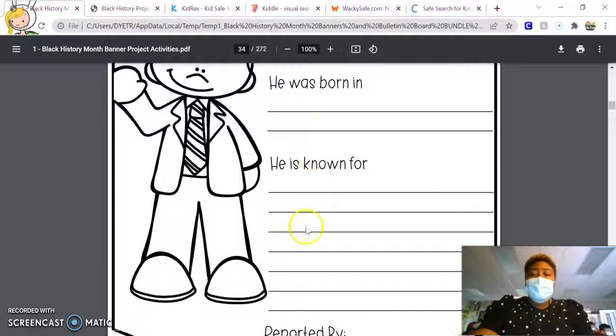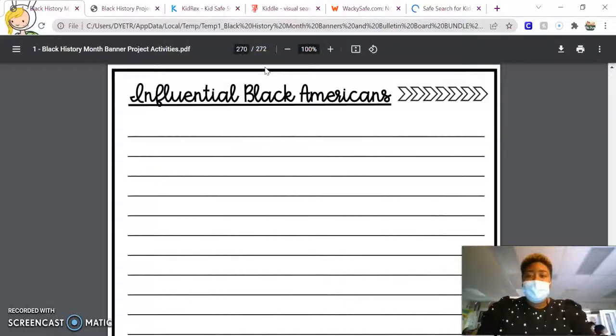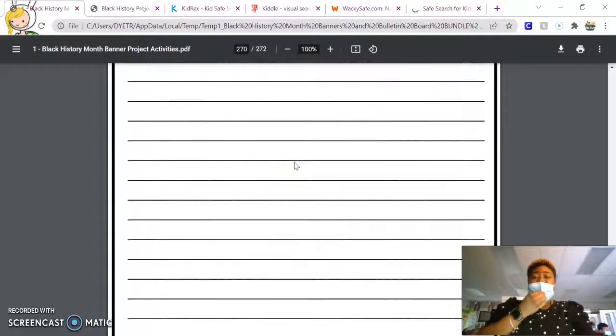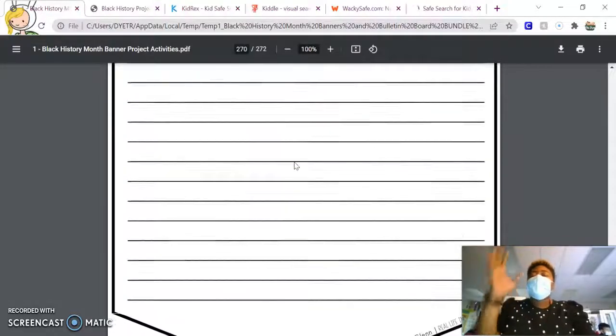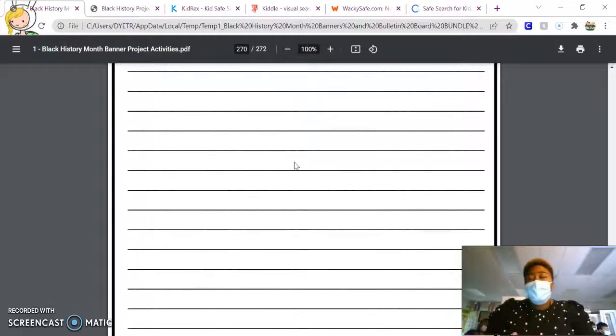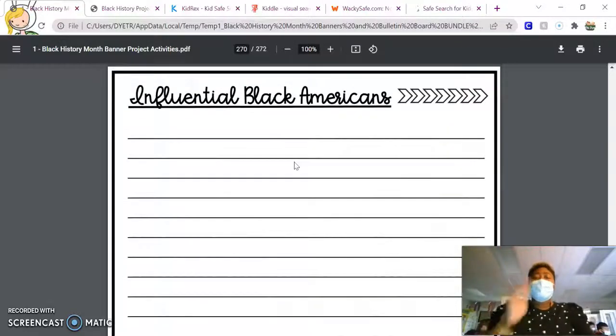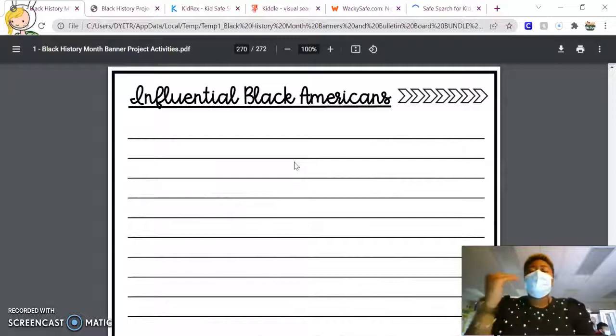So here, this is where you're going to get started. And let me show you the other page where you're going to finish your writing. Okay, this page here is also attached in your packet. So if you don't have enough space to put all the information about your person, here is the next page in your packet where you can complete and finish the rest of your writing.